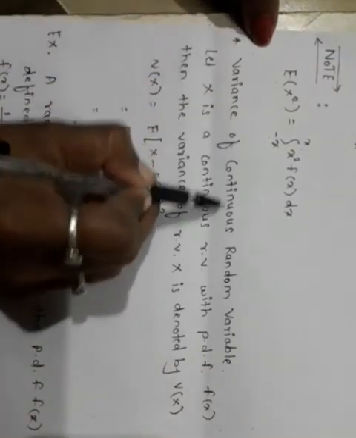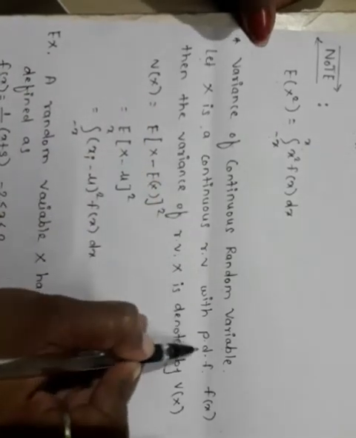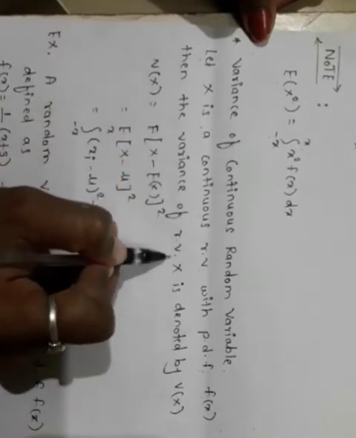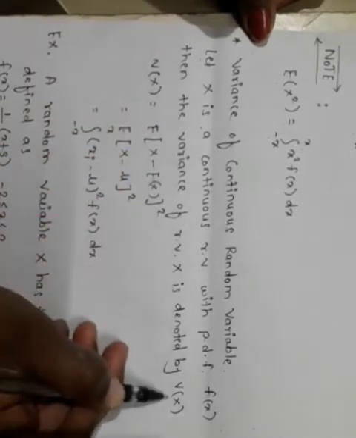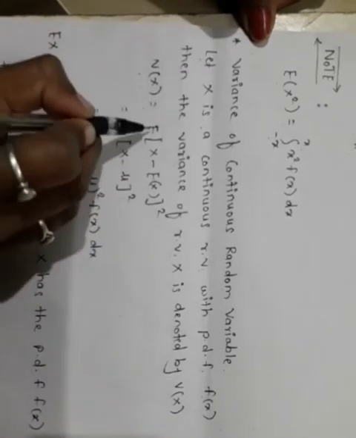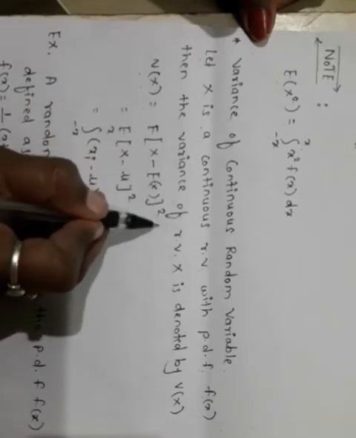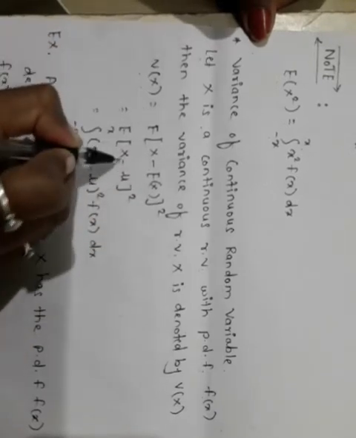Next, variance of a continuous random variable. Let x be a continuous random variable with PDF f of x, then the variance of the random variable x is denoted by V of x. V of x is equal to, we know that, E of (x minus E of x) whole square, which is equal to E of (x minus mu).